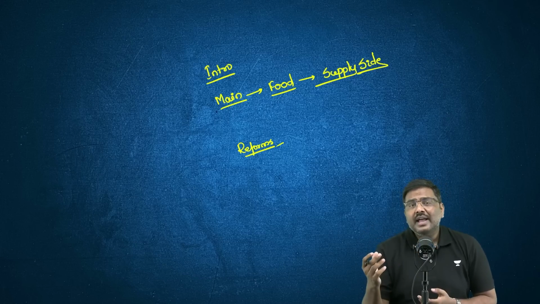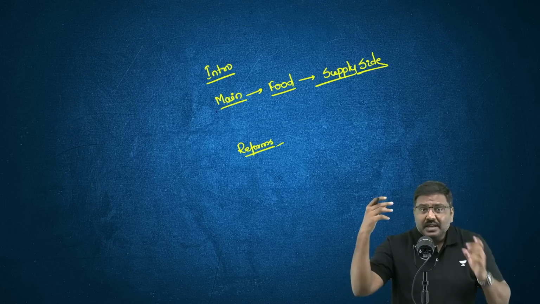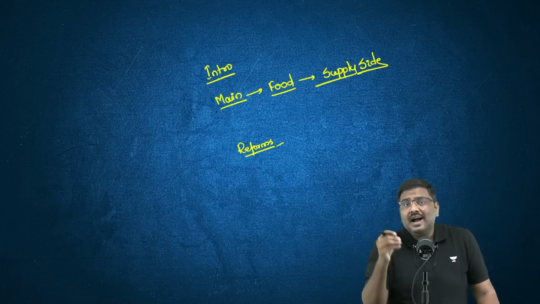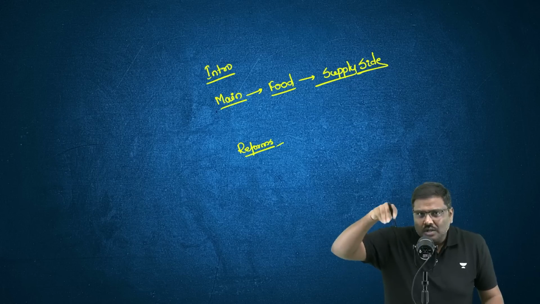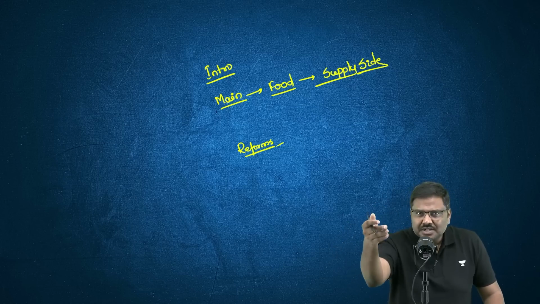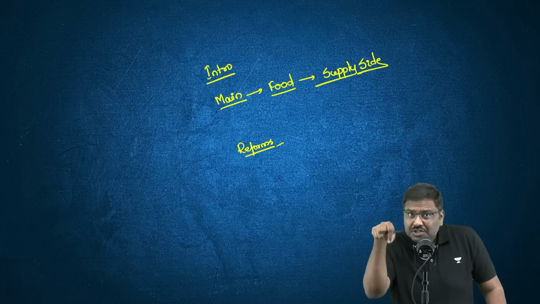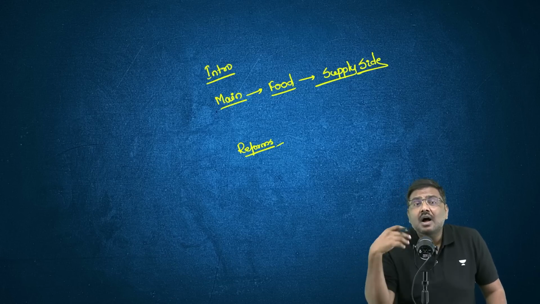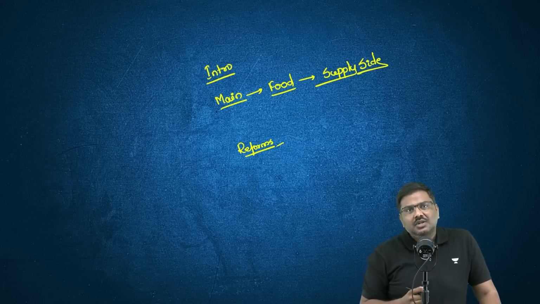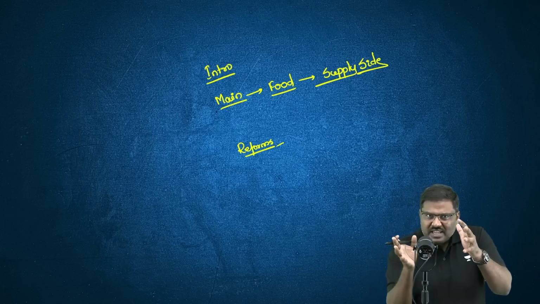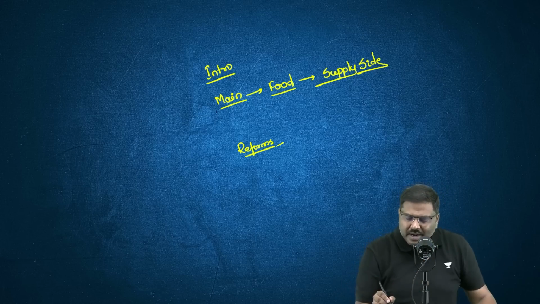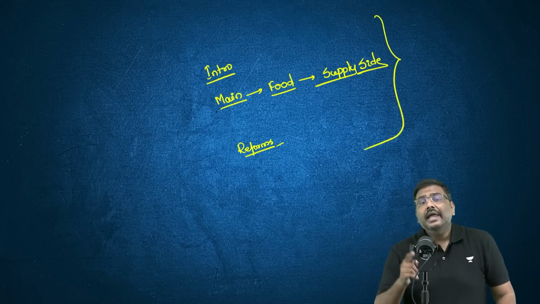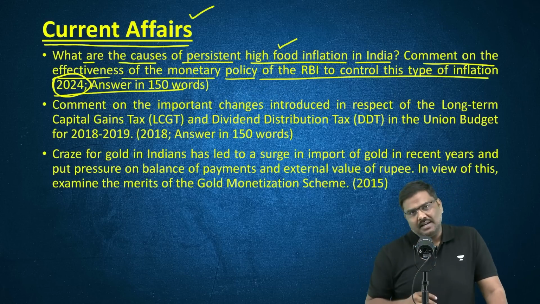The government of India has been providing many of these horticulture products at subsidized prices in the market to ensure the burden on the household, the Aam Aadmi such as you and me, will be much lower. You must have heard of Kanda Express, etc. So you will have to incorporate all of these things which you have studied in current affairs and write a very effective answer if a similar question is asked.